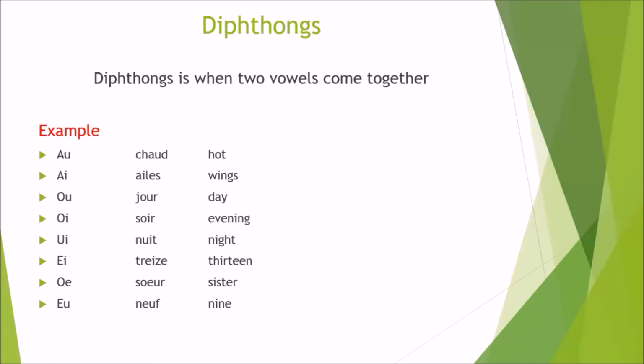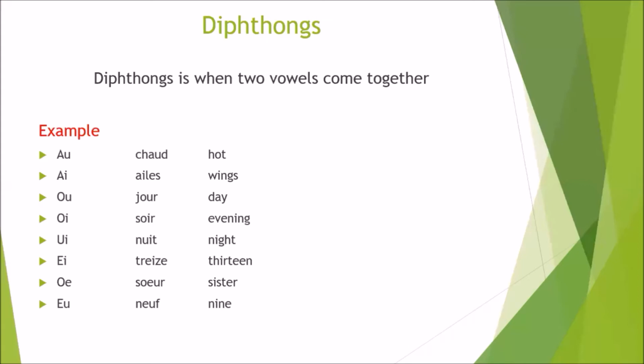Next is diphthong. Diphthong is when two vowels come together. Let's see the examples. AU has sound O: chaud means hot. AI has sound A: aile. Next is OU, it has sound U: the word is jour. OI has sound oa: soir means evening.